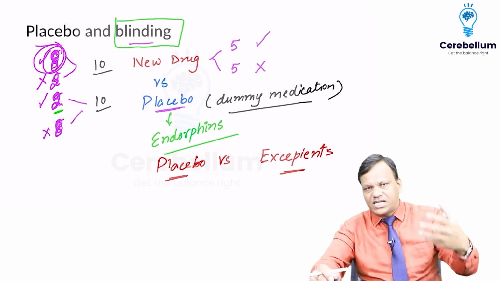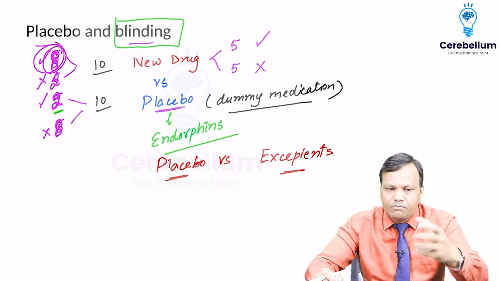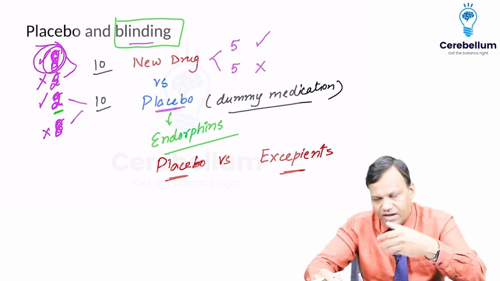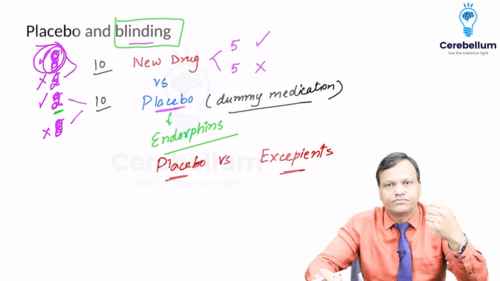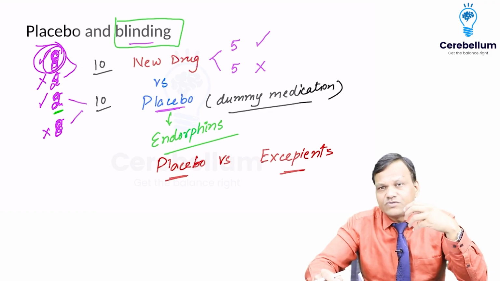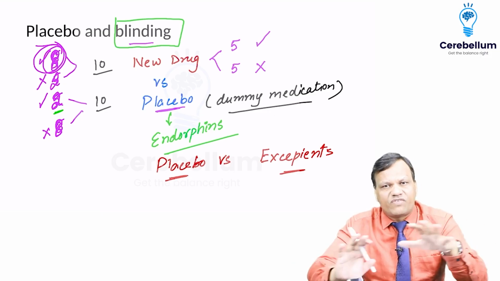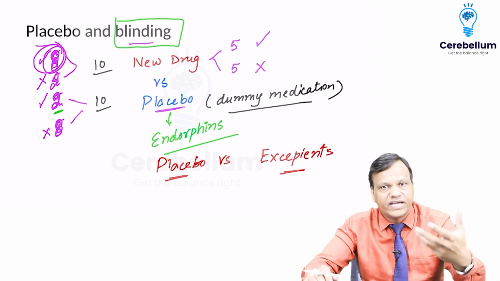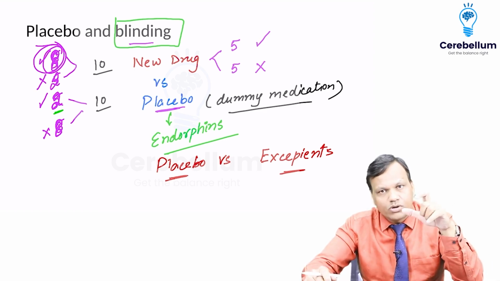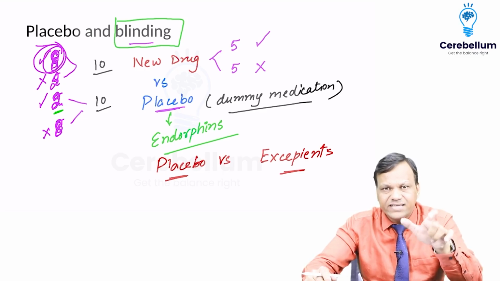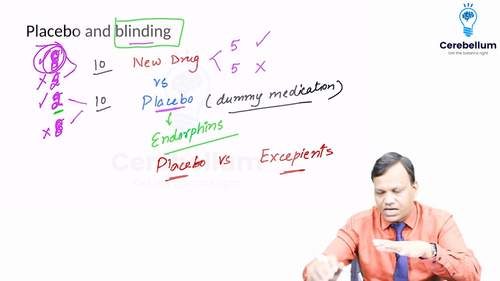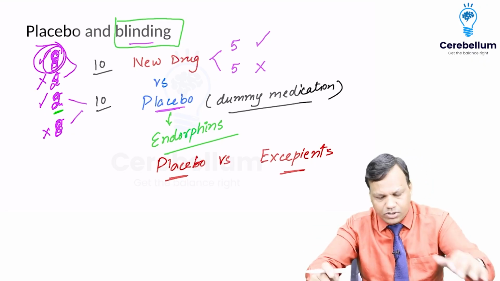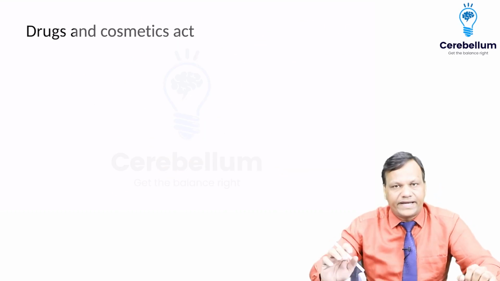Normally, suppose we are making aspirin or we are making any drug. Many times the drugs are not stable. To increase the stability, we have to add inactive substances. Or sometimes the taste is very sour or very bad. So to mask the taste, we need to add some excipients. Flavoring agents we may need to add. Clear? So in the drug, any substance which is not active, which is used to modify some other property, is called an excipient. Okay, so that is placebo and blinding.